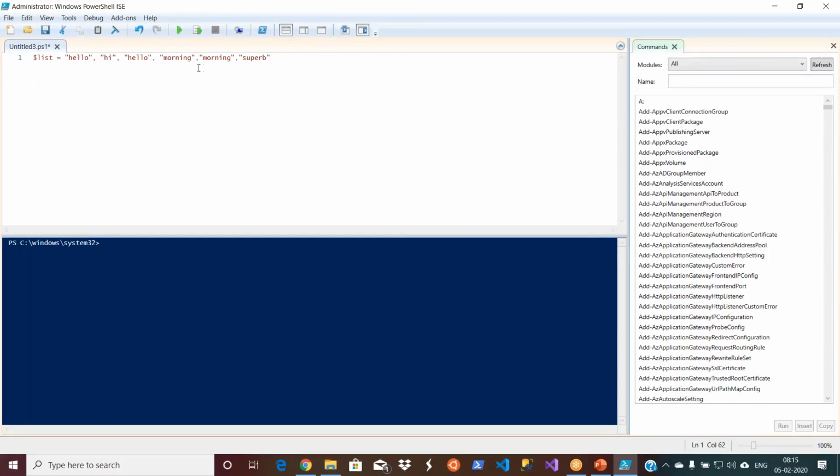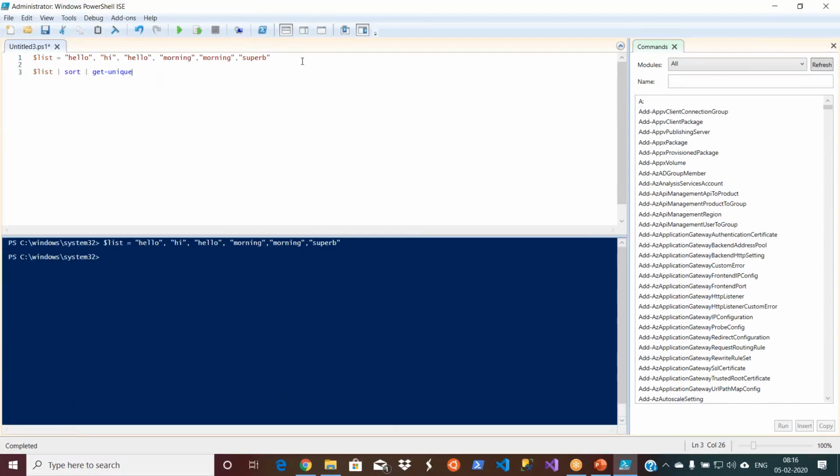Now, under $list, I assigned some 6 words. Now I want to find out the unique strings from this list of strings. There is a command. If it is .NET or Java, there you have methods or functions given by the programming language. Here you call it a commandlet. The commandlet here is Get-Unique.